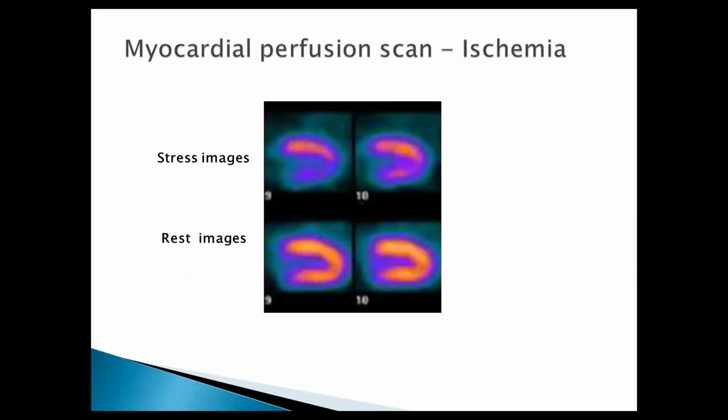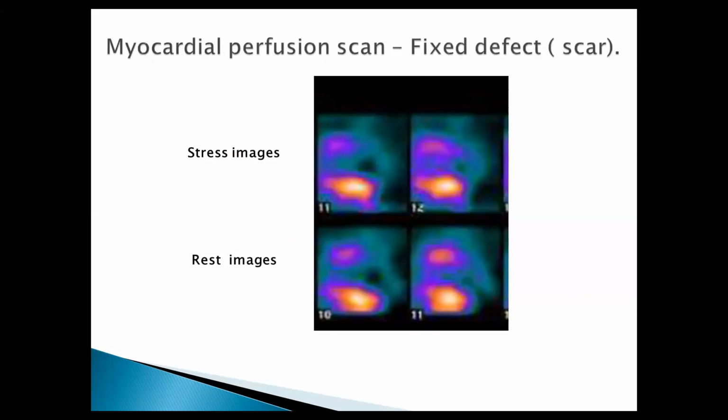This is an example of an ischemia scan in which stress images show a perfusion defect in the apex and inferior wall, and in the rest imaging the defect is improving. That means it's an ischemia scan. If the defect remains persistent between the stress and the rest image, then that means there is no ischemia, but there is scar tissue. But here also there is a fallacy. A perfusion defect in the rest image doesn't completely mean it's scar tissue, but it can be hibernating hypoperfused tissue. How we delineate that, we will see in coming slides.